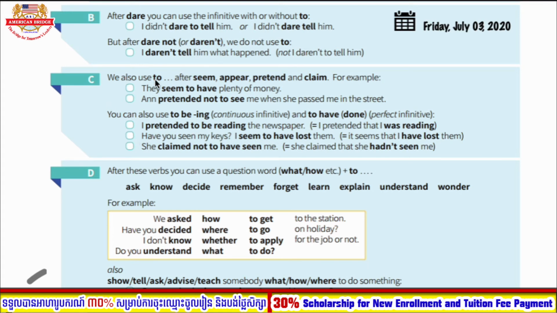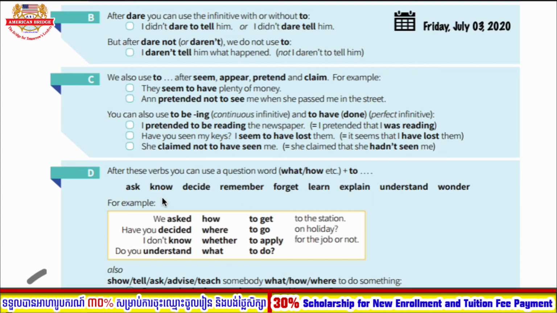Now let's look at the other example. We also use to after the words seem, appear, pretend, and claim. For example, they seem to have plenty of money. So just remember the words seem, appear, pretend, and claim. They are used with to infinitive.